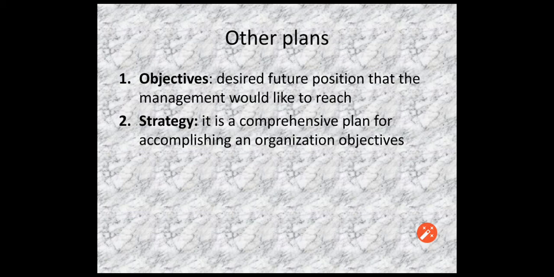Now strategy. There is another plan which doesn't come in either single use or standing, and that is known as strategy. Strategy is a comprehensive plan for accomplishing an organization's objective. As you have seen, we have various alternatives to achieve our objective, and a strategy is that alternative which is selected by us.